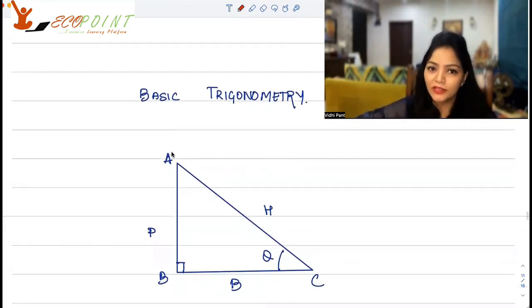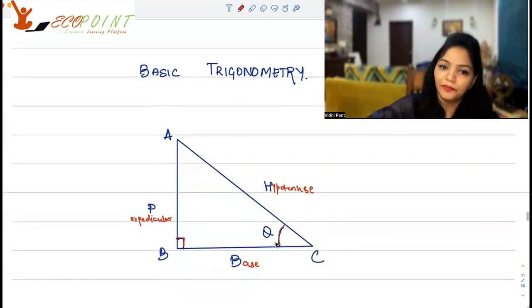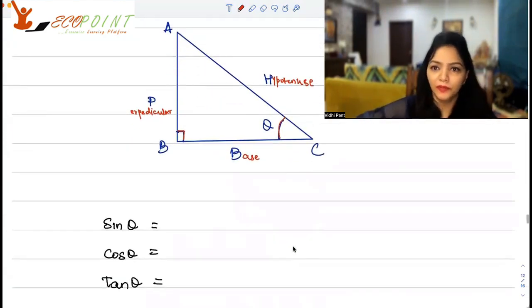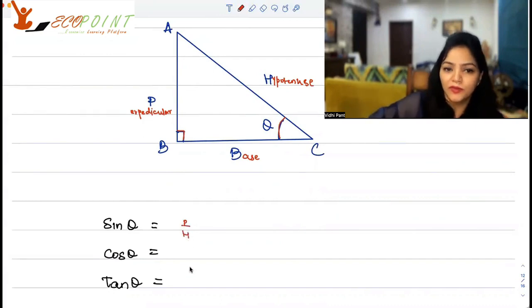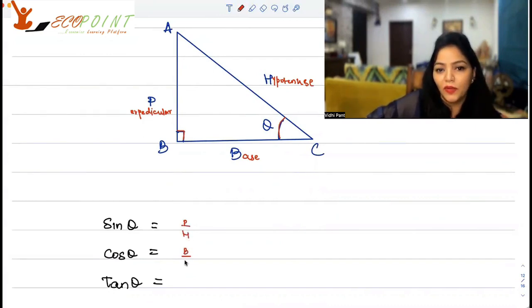So suppose you have a right angled triangle ABC, it's right angled at B. So this BC is your base, AB is the perpendicular, and AC is your hypotenuse. And the angle opposite to the 90 degree is, say, theta. In that scenario, a few basic things that you should know. I just mentioned it in the beginning as well. Sine theta is perpendicular upon hypotenuse. Cos theta is base upon hypotenuse. Tan theta is perpendicular upon base.